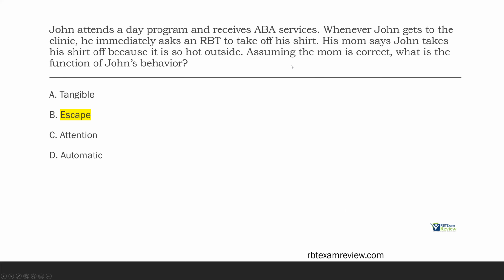Very important that the question clarifies the mom is correct. Once it says the mom is correct, this question becomes a lot easier. Make sure you read the question and really process what information you're given and what it means within the context of the question.